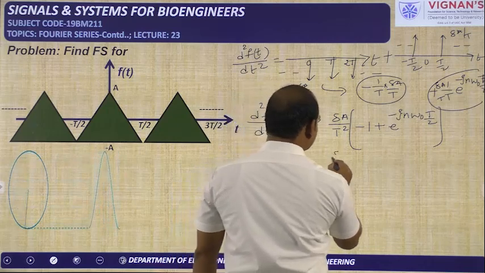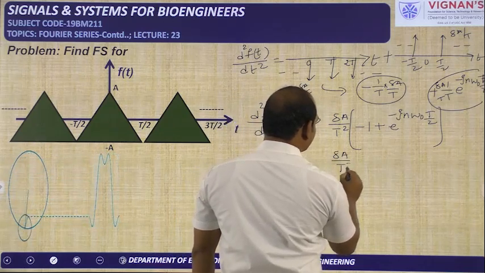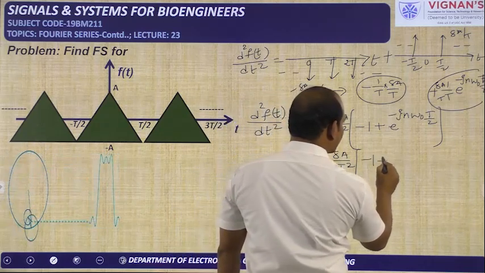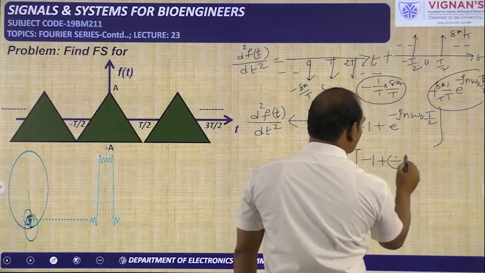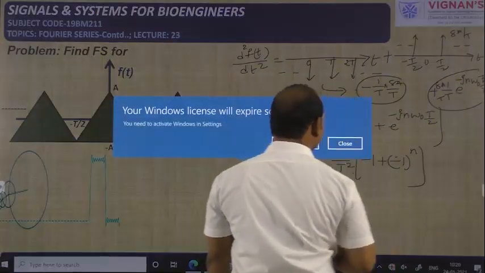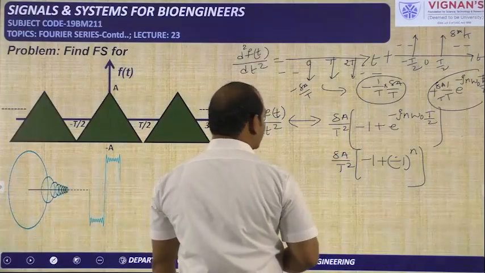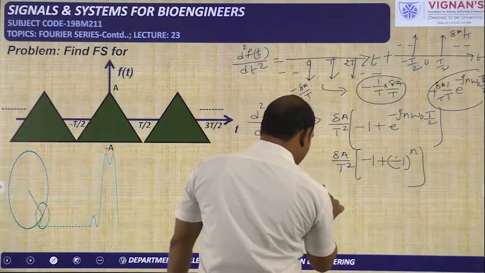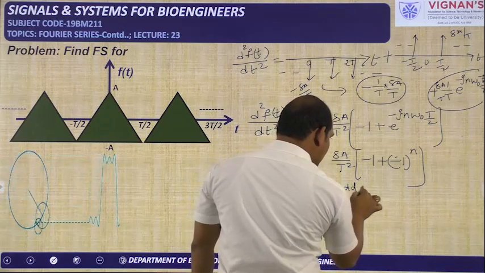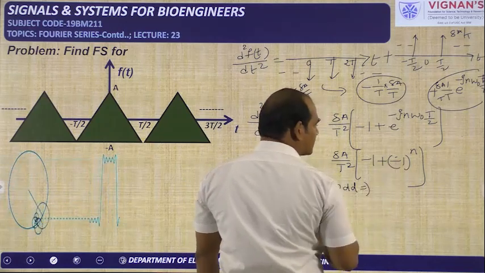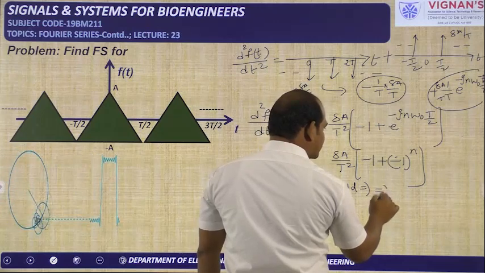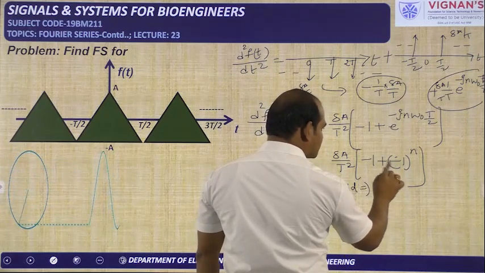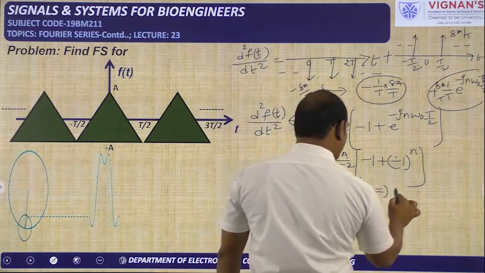So it is 8A by T square into minus 1 plus minus 1 whole to the power of n. In this way we got it. Next, for example, if n is odd, it will become minus 1, and then minus 1 plus minus 1 will be minus 2.